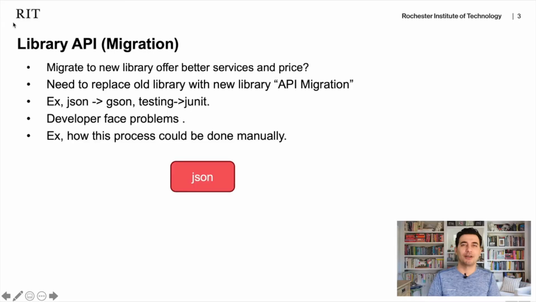You use an existing library, and sometimes this library is no longer supported, it's just deprecated, or you find a cheaper library. They say another library is cheaper, provides better service, or has higher performance, so you need to move from one library to another. We call this library migration. For example, you are using one JSON library and you want to move to another.